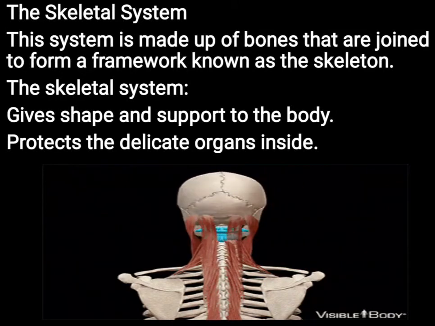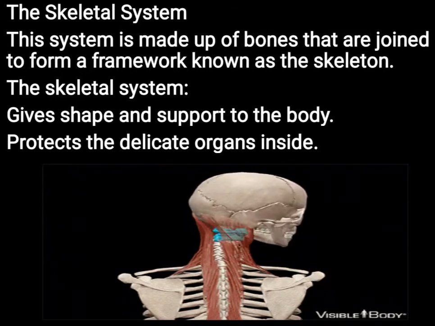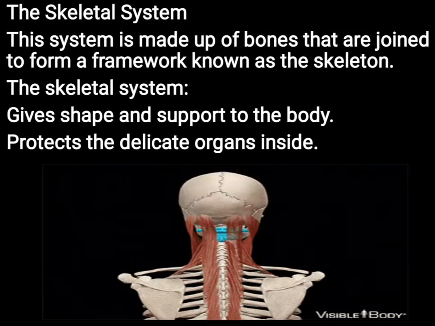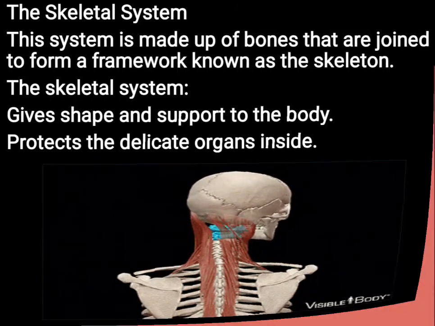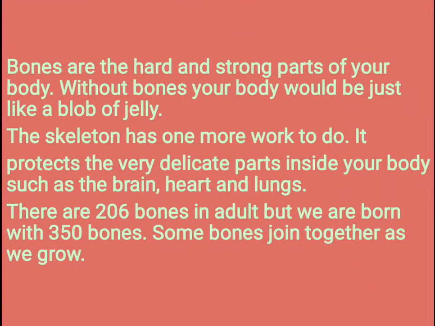Yes, children, we have many organs inside our body. So the skeletal system protects these organs. Now, bones are the hard and strong parts of your body. Without bones, your body would be just like a blob of jelly. The skeleton has one more work to do. It protects the very delicate parts inside your body, such as the brain, heart and lungs.